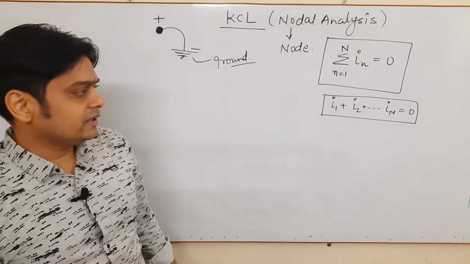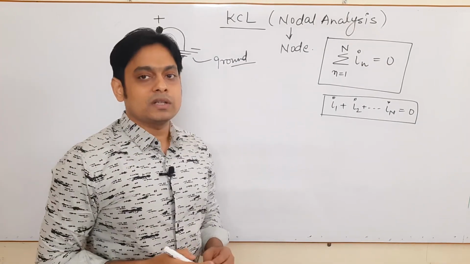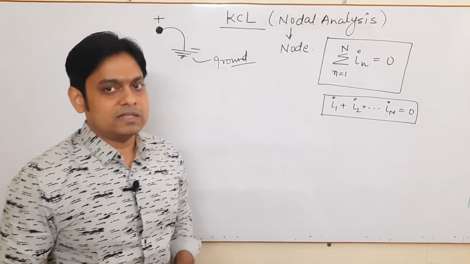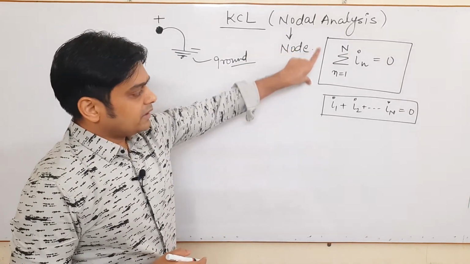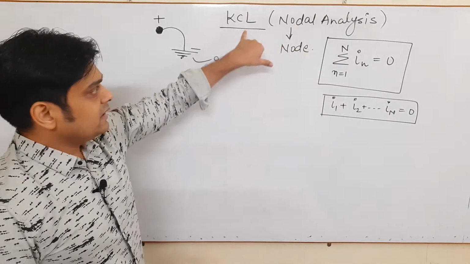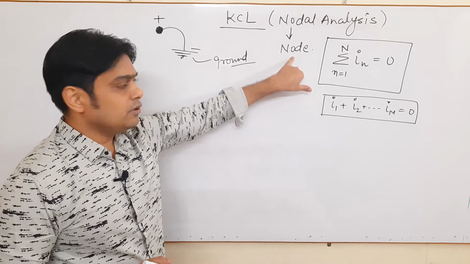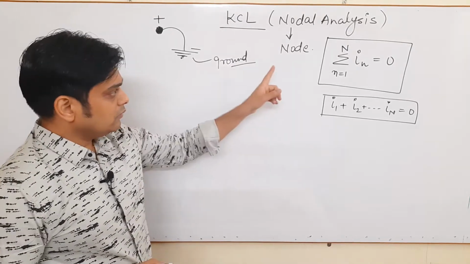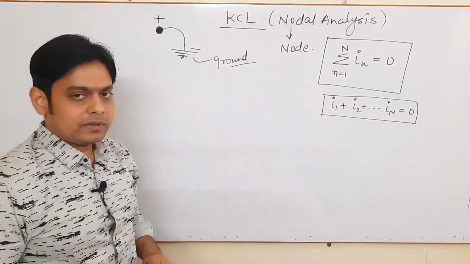Why are we calling it the algebraic sum? Because we are interested in the sign convention of the current. That's why we call it algebraic sum, not the simple sum. So the algebraic sum of current being 0 is the concept of Kirchhoff's current law at a certain node. Now we try to understand the meaning of algebraic sum.